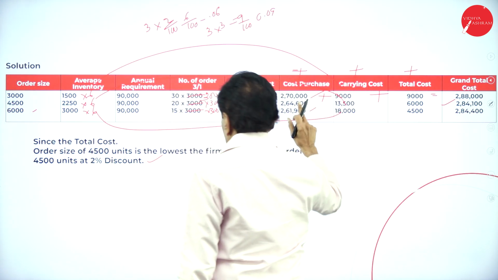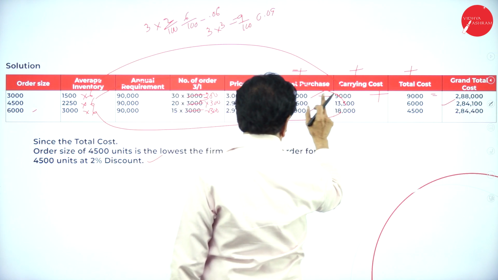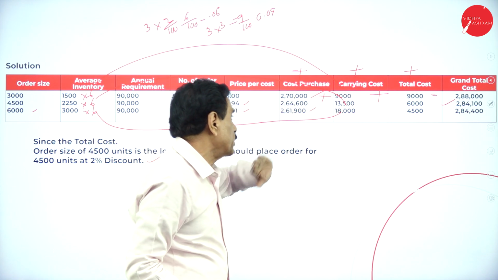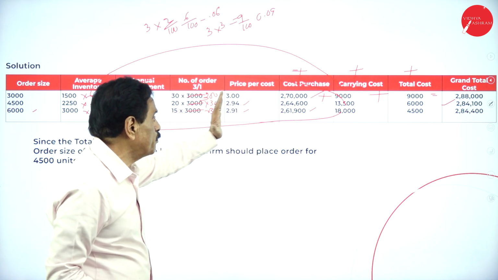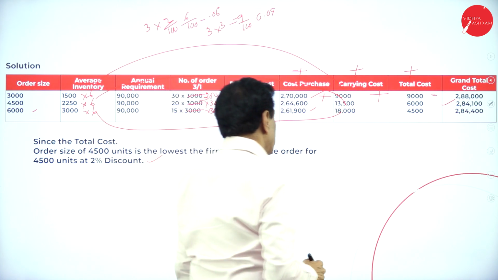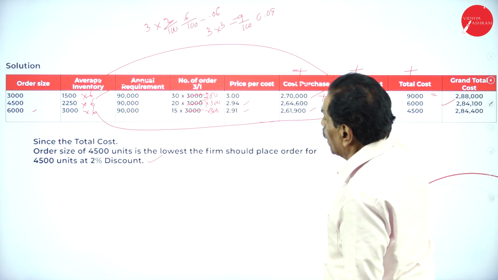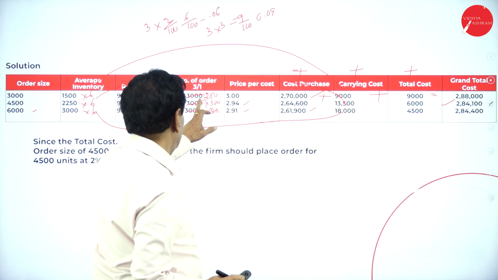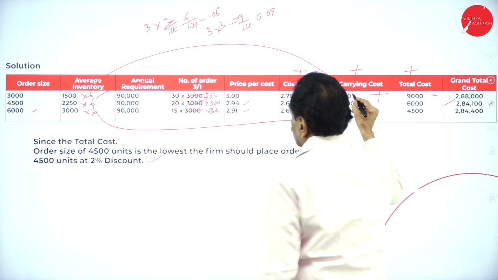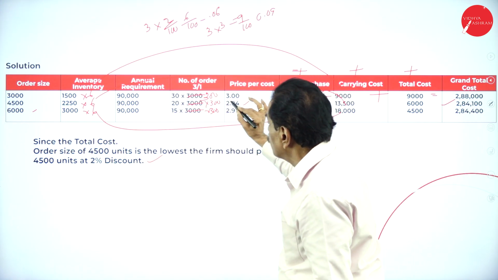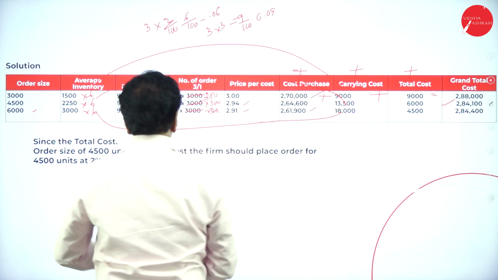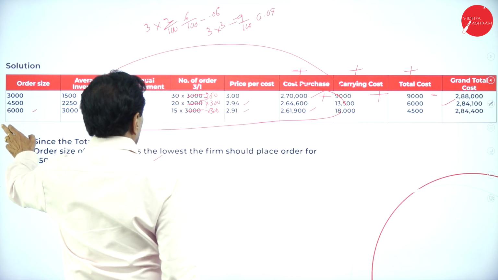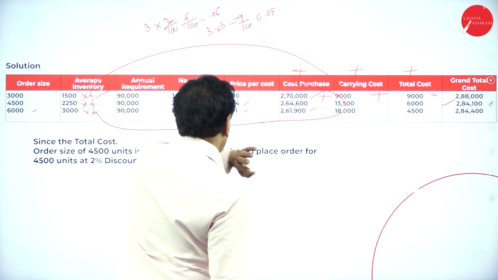Then here 90,000 into 3 is 2,70,000. 90,000 into 2.94 is 2,64,600. 90,000 into 2.91 is 2,61,900. So come back here. How many orders do you have to place? Here 300 into the number of orders. How do you know? The order quantity is 3,000. 3,000 into 3 is 9,000. 4,500 into 3 is 13,500.